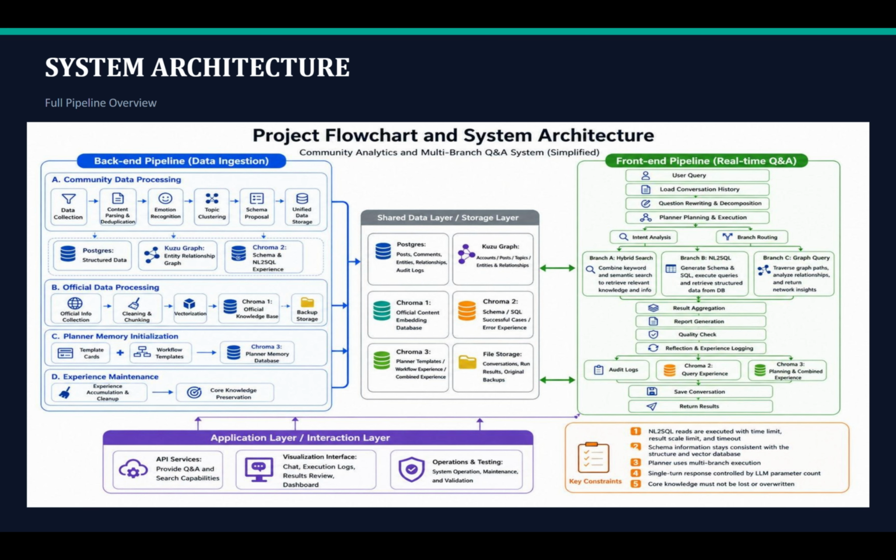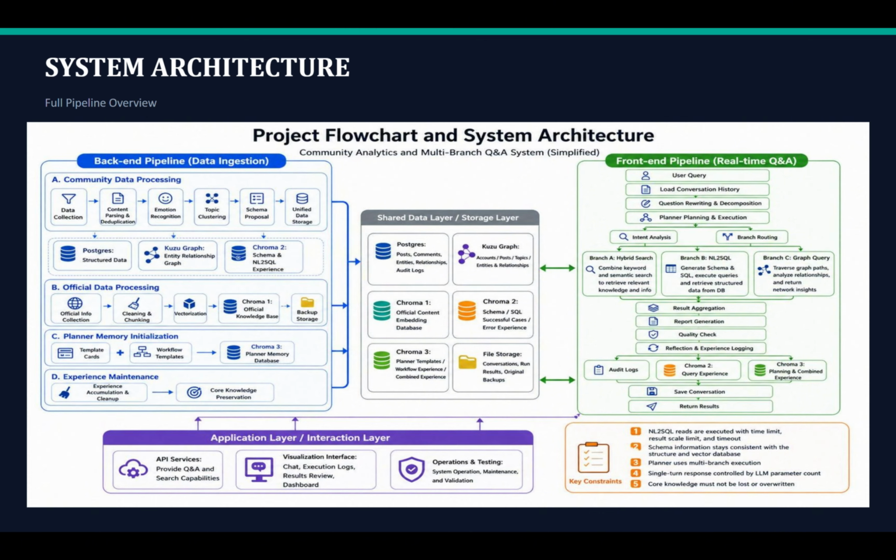The pipeline has two parts. In the back-end pipeline, we ingest social media posts and official news, clean and deduplicate the content, extract emotions, entities, topics, and claims, and store the results in Postgres, Chroma, and the Kuzu knowledge graph.